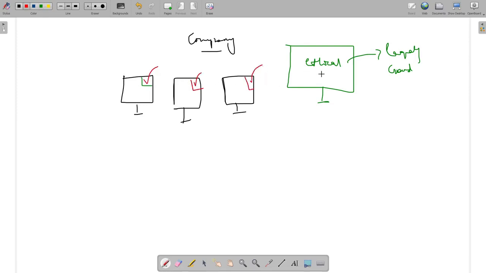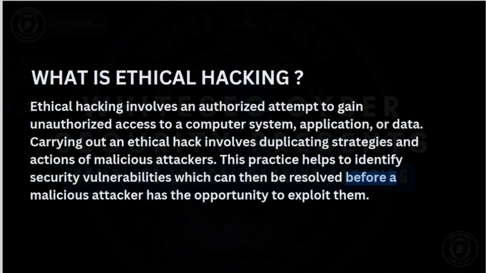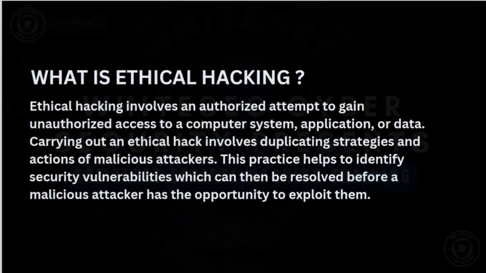Now, as an ethical hacker, he will test the systems. He will check for the vulnerabilities on the systems. Then he will patch them, or he will submit a report that these systems are vulnerable, and then the company will patch those vulnerabilities. Now, go back to the point I told you to focus on: an ethical hack involves duplicating strategies and actions of a malicious attacker. What is this?